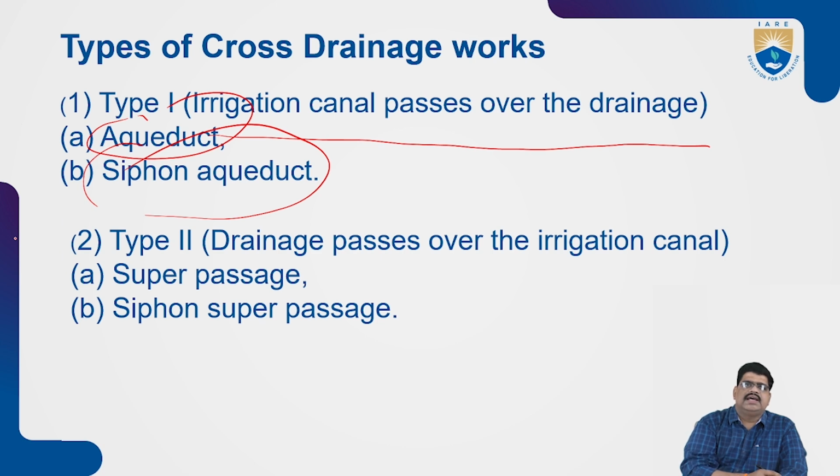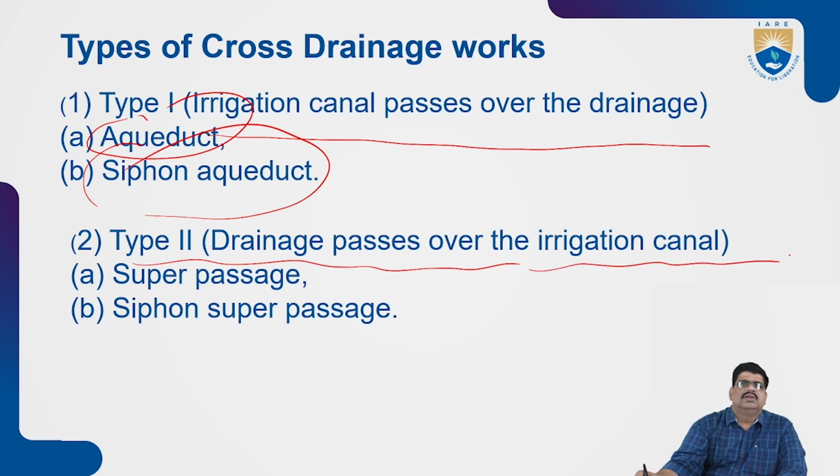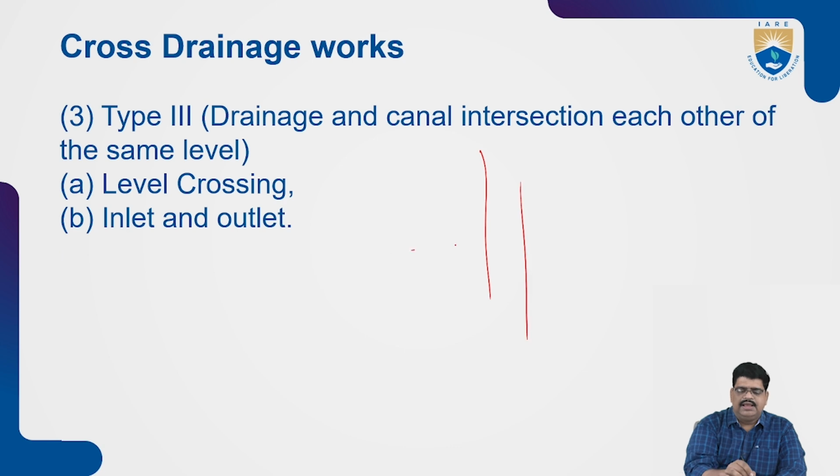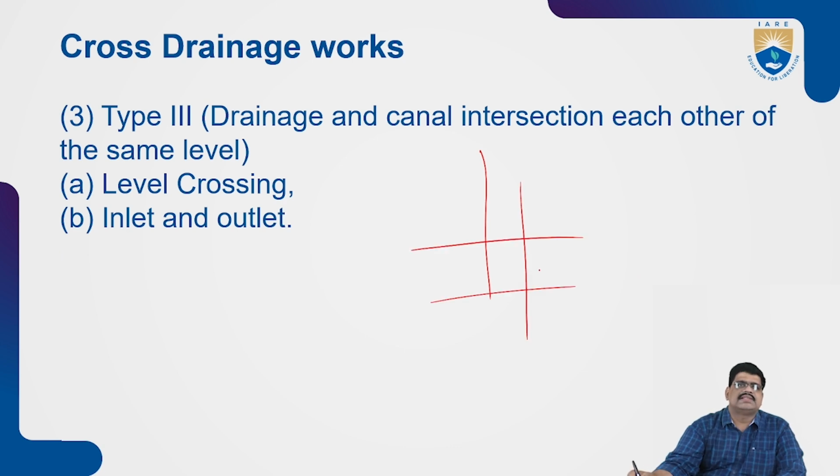If it is the reverse, what happens? If the drainage passes over the irrigation canal, we call it a super passage, as well as a siphon super passage. Another method is type 3, where the drainage and canal intersect each other at the same level. In the level crossing, an inlet and outlet are constructed. These are some of the methods used for cross drainage works.